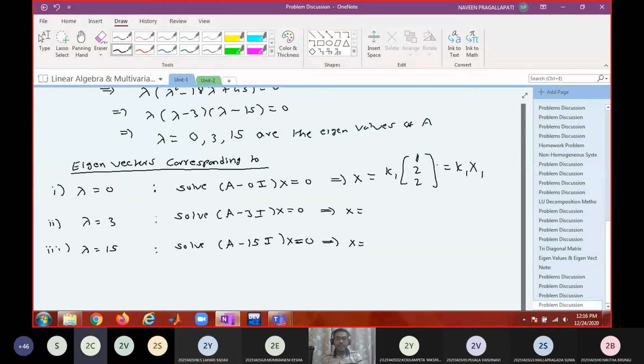That's for lambda equals 0. Second eigenvalue, lambda equals 3. What is the x? 2, 1, minus 2. That is fine. Either you can say 2, 1, minus 2, or you can say minus 2, minus 1, 2 also. Am I right? Yes, sir. Or some of you might have got minus 2, minus 1, 2. This is also correct.